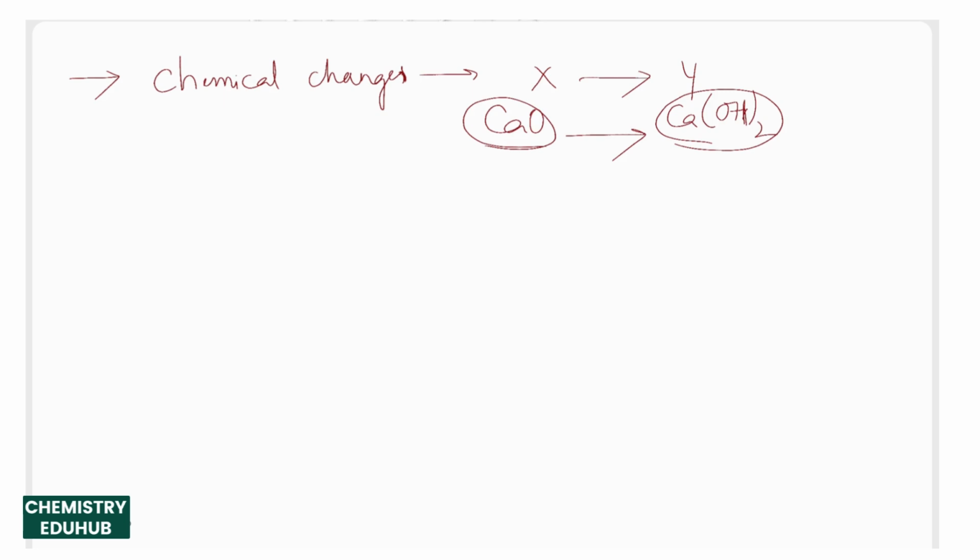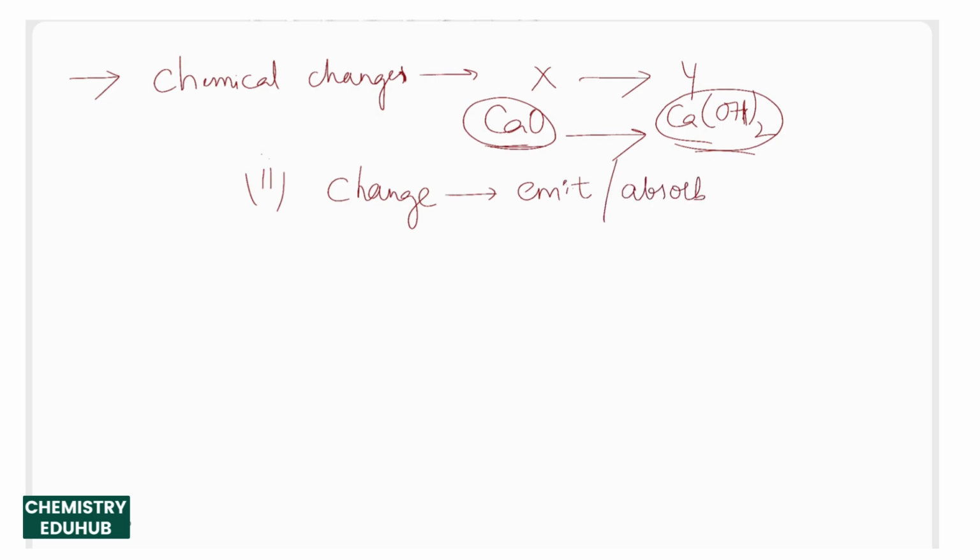So the initial reactants and the final product's properties are completely different, with different physical states and different colors. Okay, this is the first characteristic. What is the second characteristic? The change that we observe can either emit energy or absorb energy.